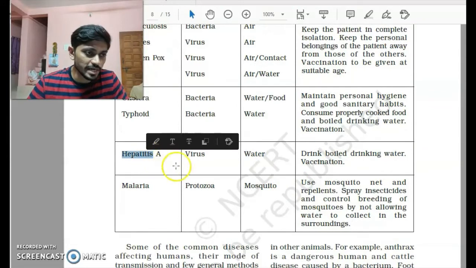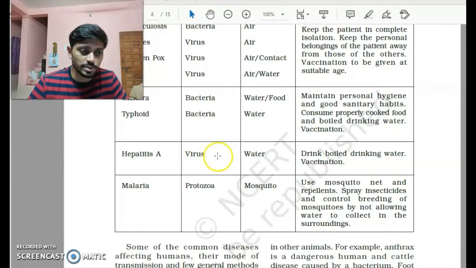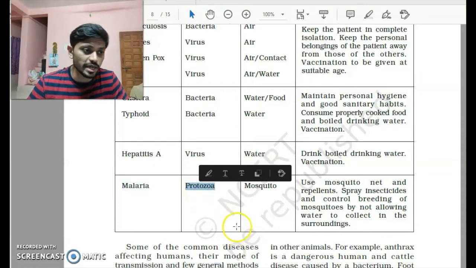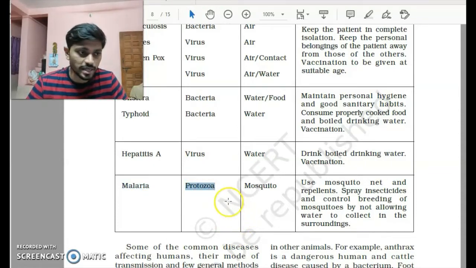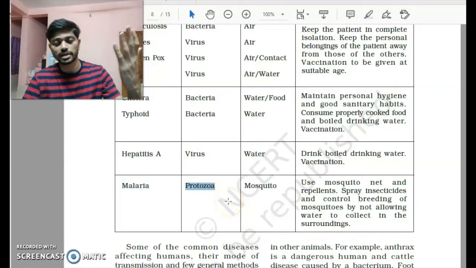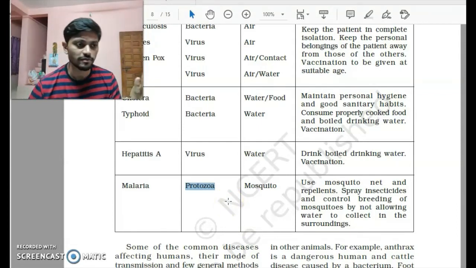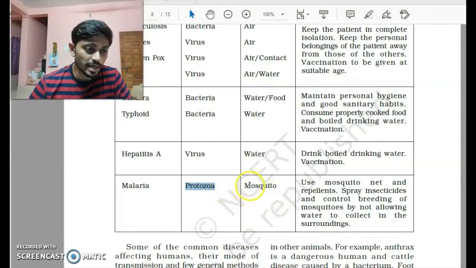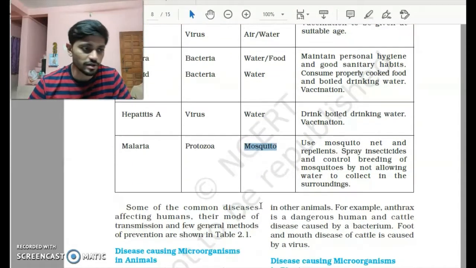Apart from that, we have hepatitis B, which is again caused by a virus. We have malaria, which is a known disease, caused by a microorganism called protozoa. As we had discussed, among the 4 categories of microorganisms, one of them was protozoa. Malaria is spread by the mosquito, and it does not spread through air or water.